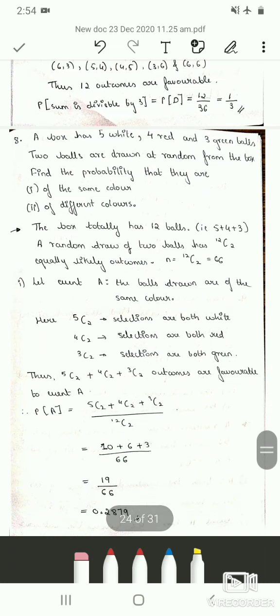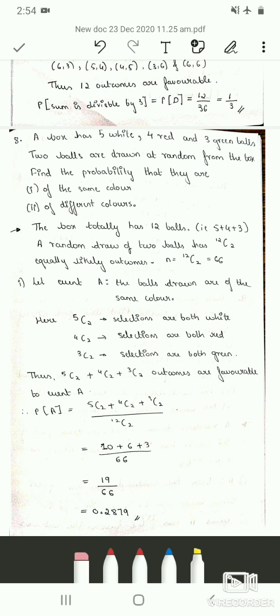So the 8th question is, a box has 5 white, 4 red and 3 green balls. 2 balls are drawn at random from the box. Find the probability that they are, the first sub question is, of the same color and of different colors.